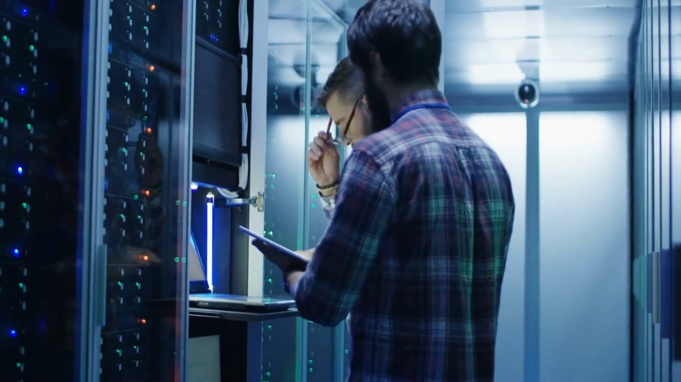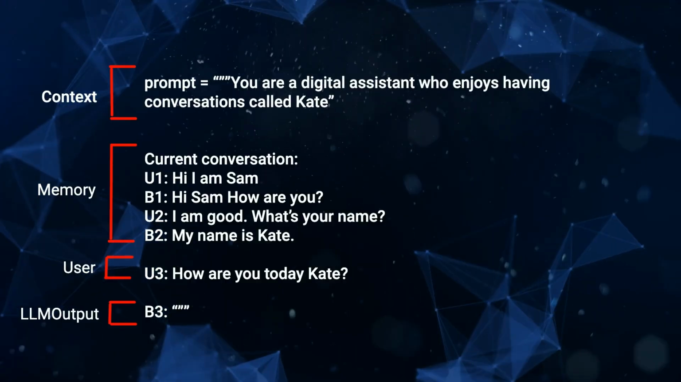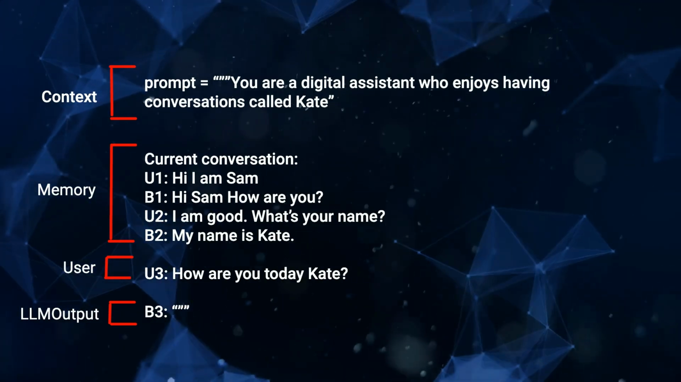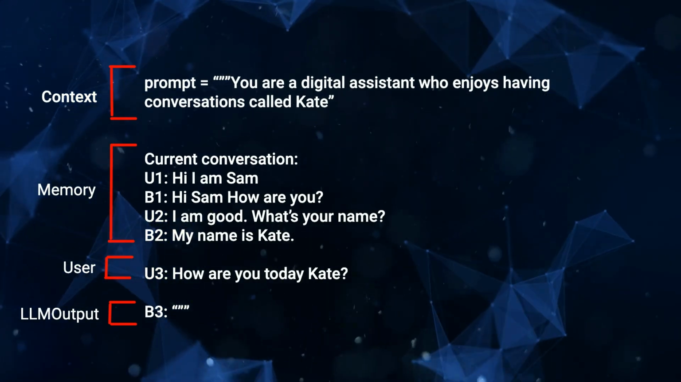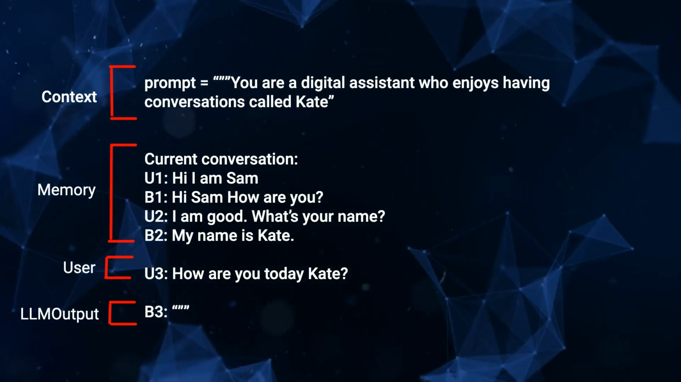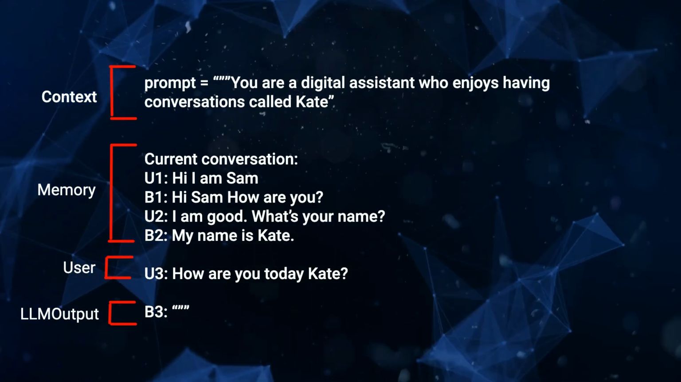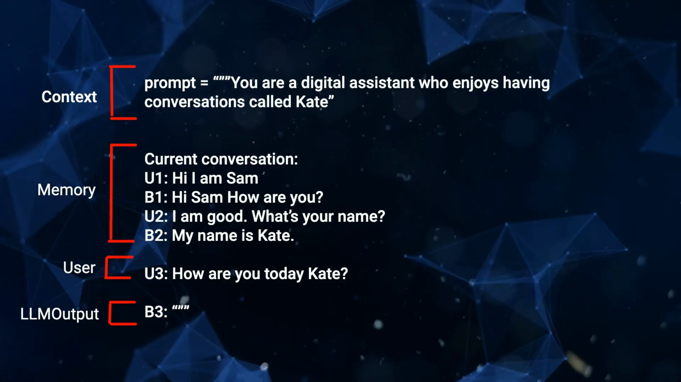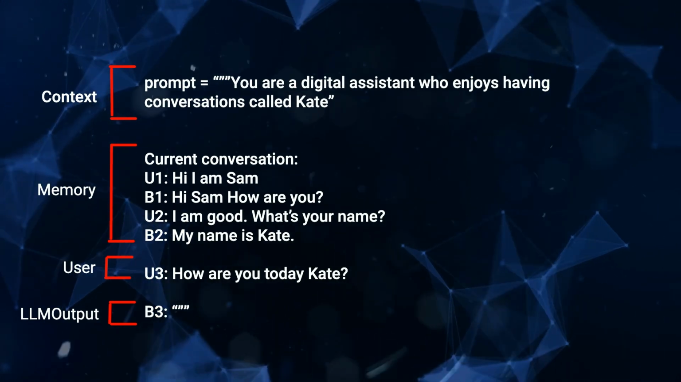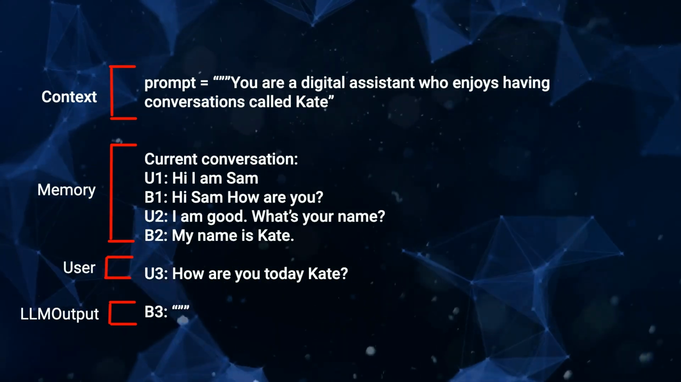So the first version of doing this is basically where we just put the memory straight back into the prompt. If we go back to the prompt that we talked about earlier on, we've got a context. The context in this case is: you're a digital assistant who enjoys having conversations, called Kate. And then you can see here, we just tell it the current conversation that's gone on already. This would be the user saying, hi, I am Sam. The agent then says, hi, Sam, how are you? I say, I'm good, what's your name? The agent replies with, my name is Kate. And then the user says, how are you today, Kate? So you can see all of this information would go into the prompt.